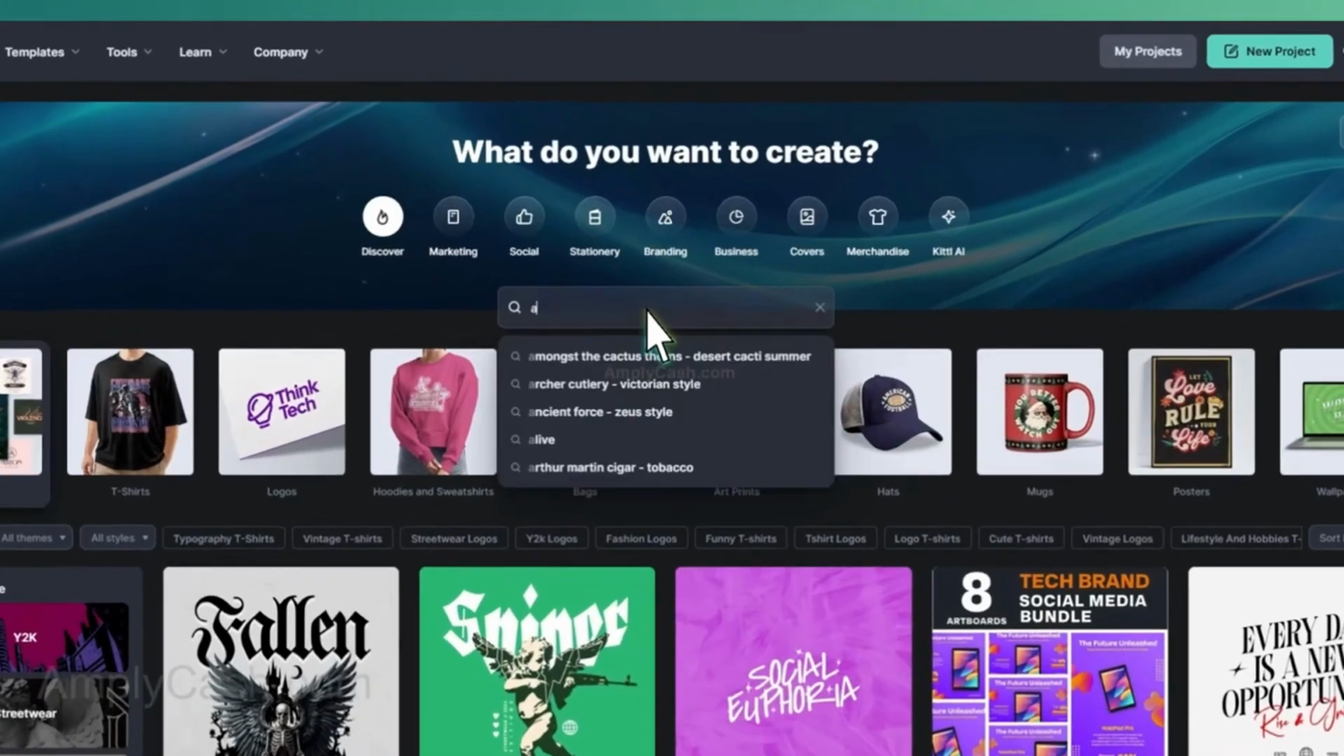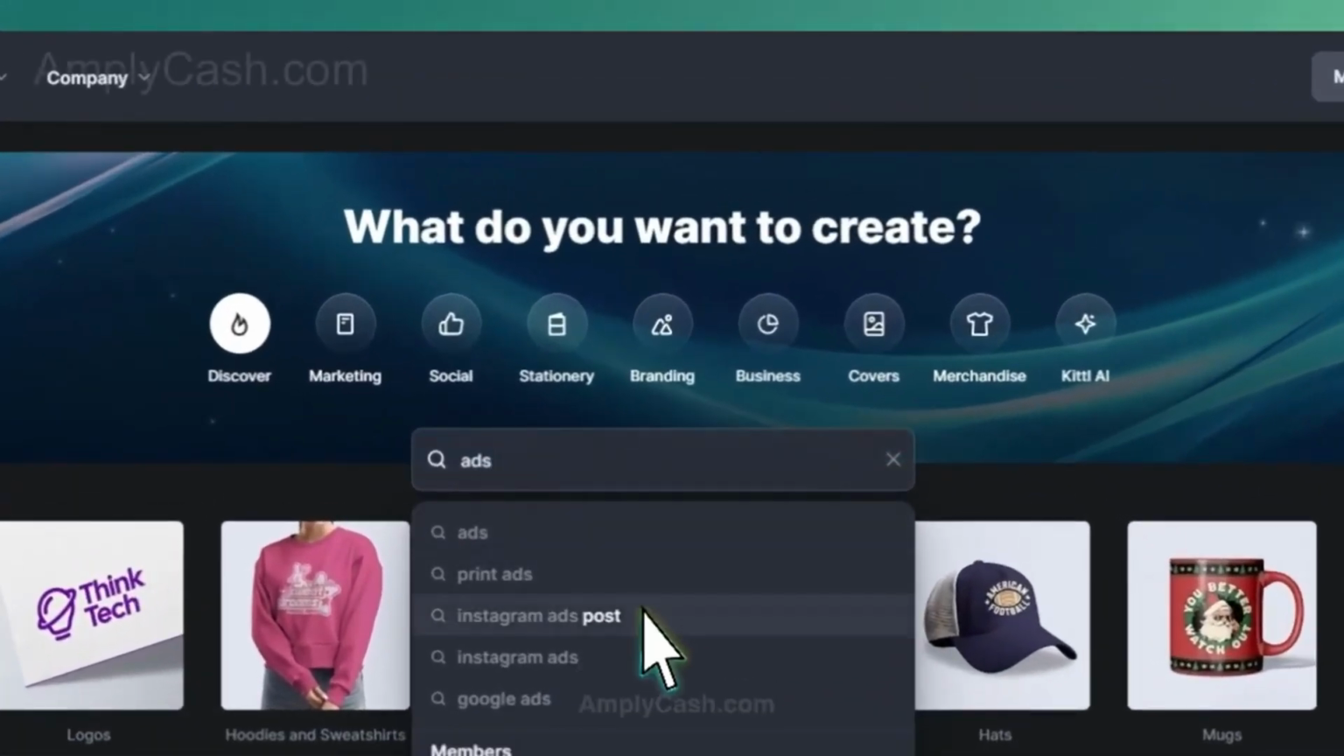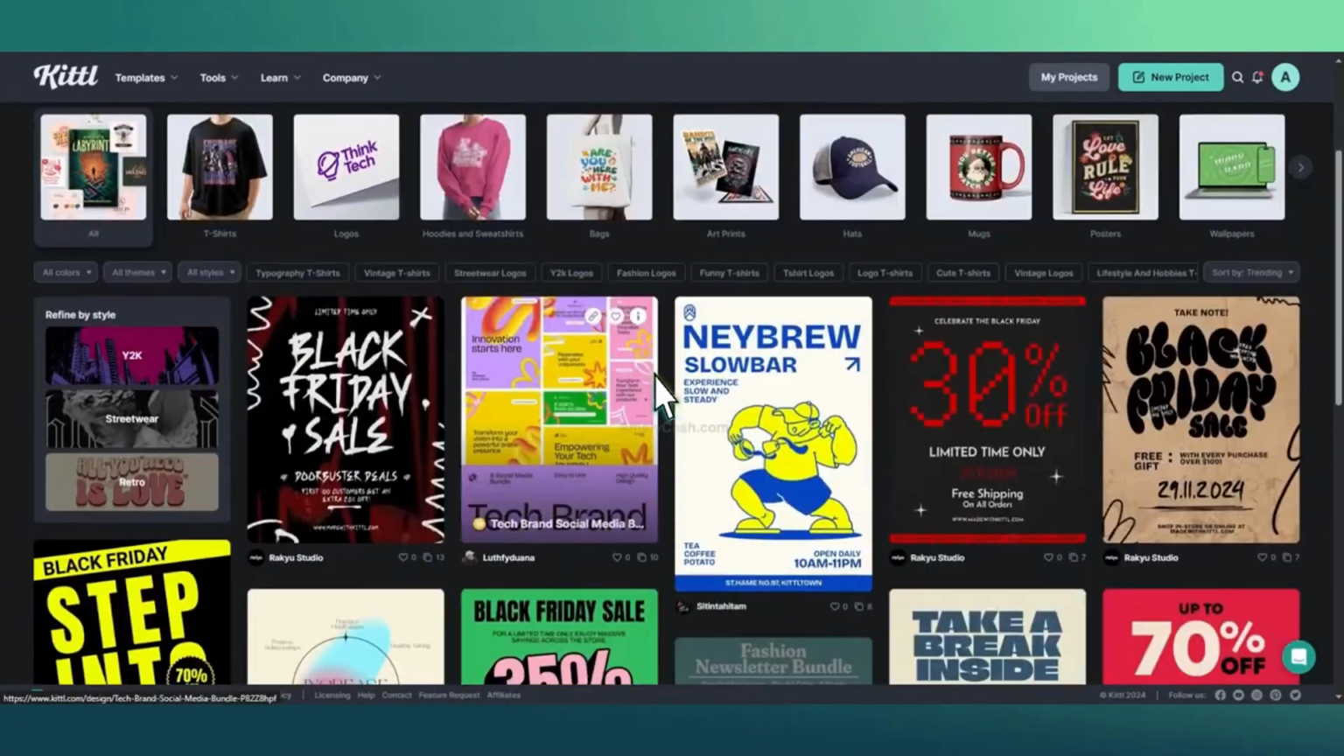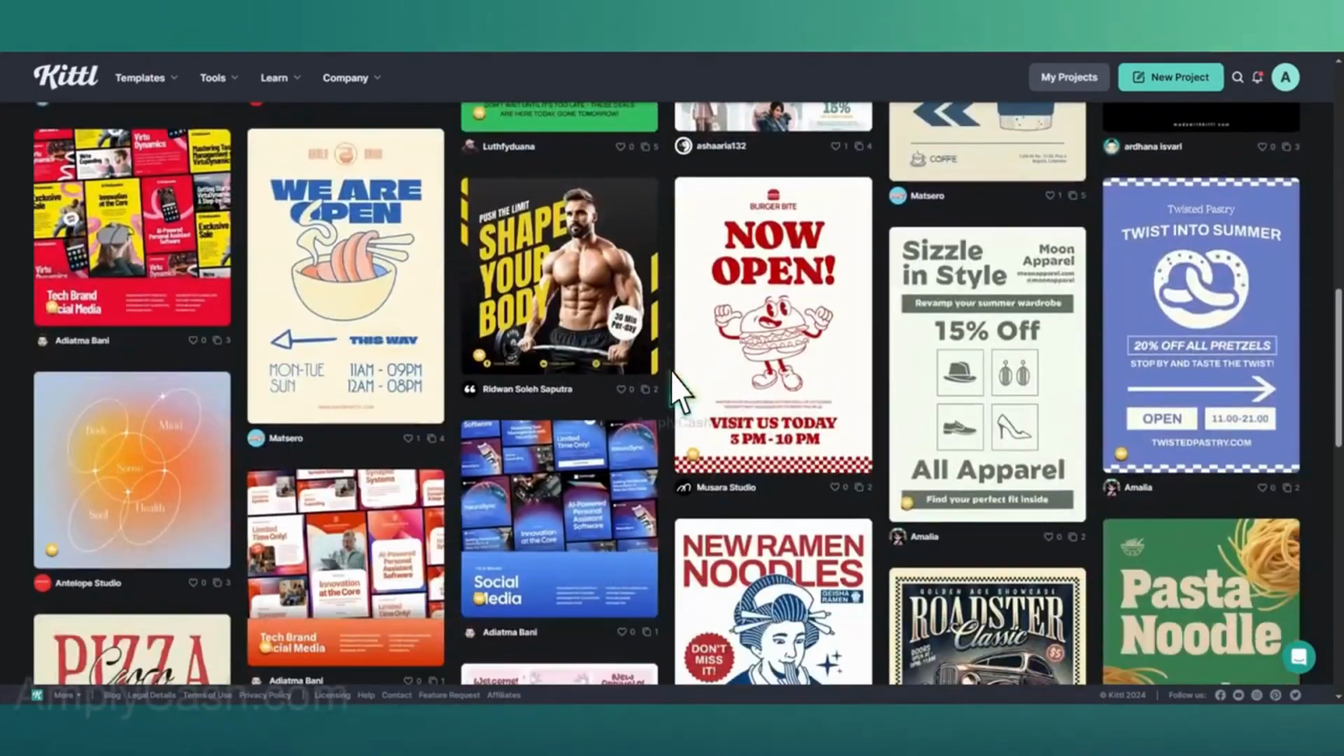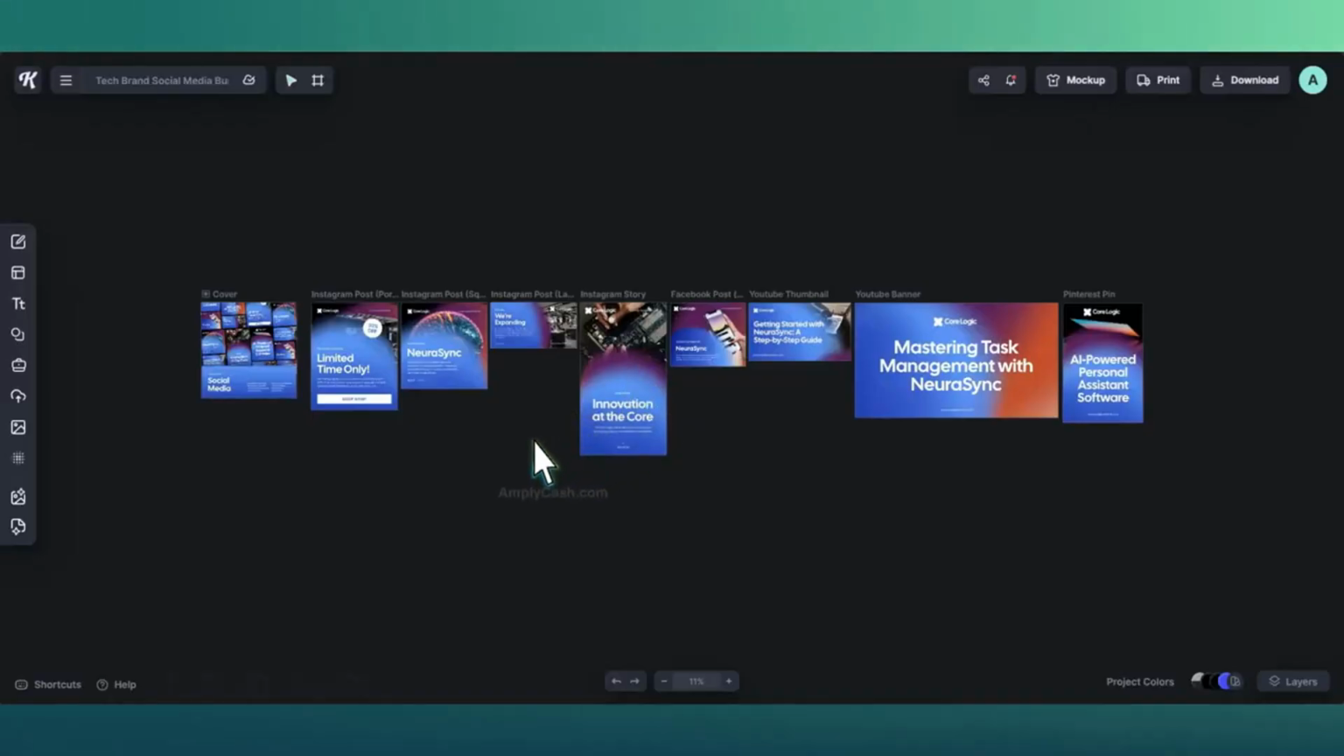So, from the template section, search for ads. I'm going with Instagram ads, so click on that, scroll down and choose the template you like. I like this one, so I'll click on it, and it will open up. From here, you can choose any post and edit it as you like. For example, I'll choose this Instagram post.